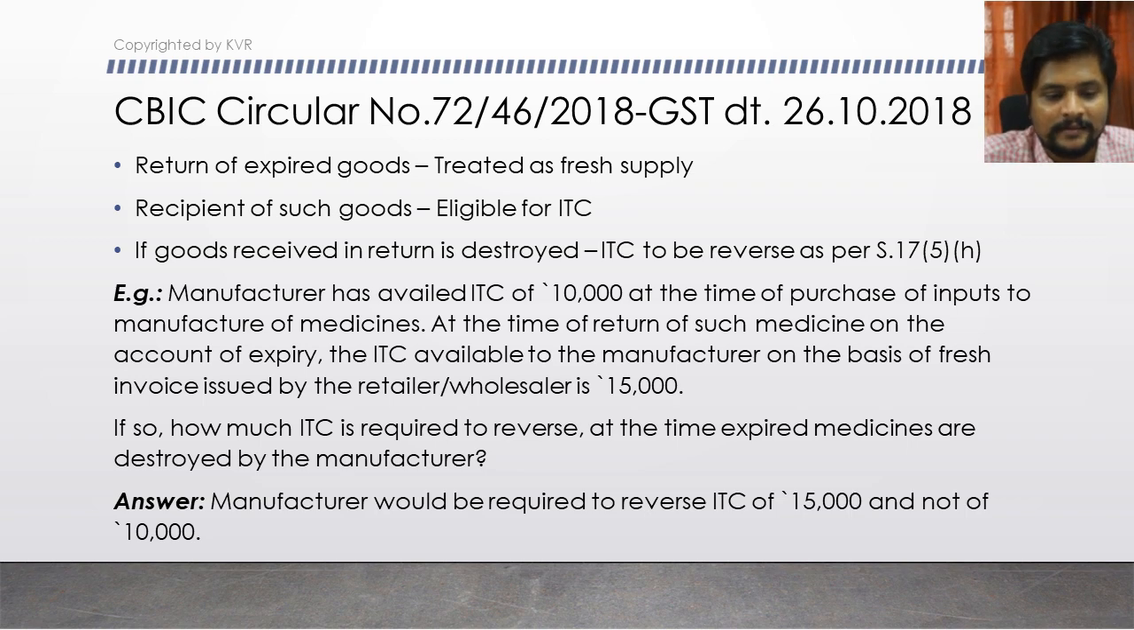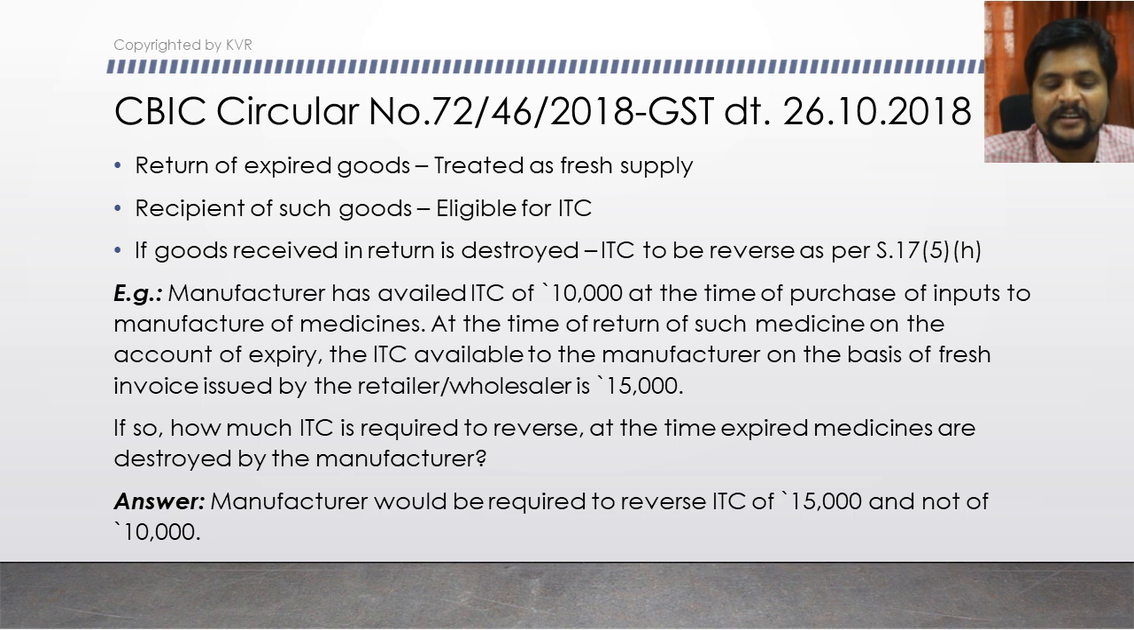In that case, because of this circular, the transaction between the wholesale distributor and the manufacturer, that is the supply of expired goods to the manufacturer, is to be treated as a fresh supply only. It should not be treated as a return of goods. It should be treated as a fresh supply. The recipient of such goods is eligible for ITC. In our example, the manufacturer is eligible for the ITC because the wholesale distributor has to definitely charge tax on the return of those goods, and that tax the manufacturer is eligible to claim as ITC.